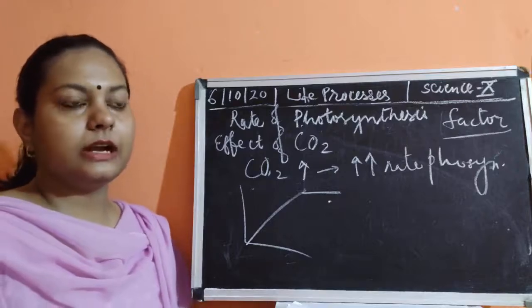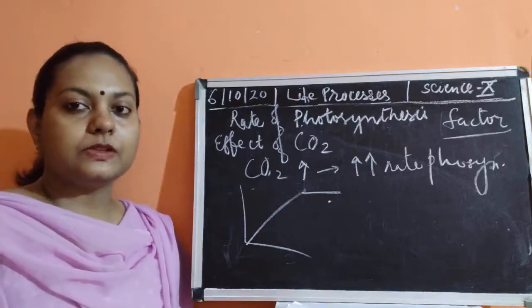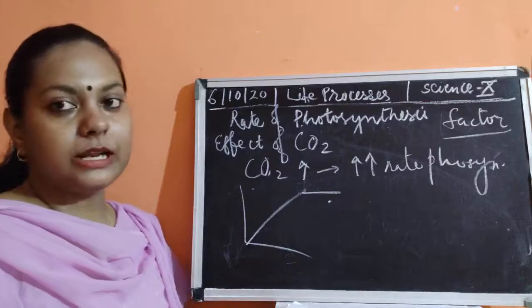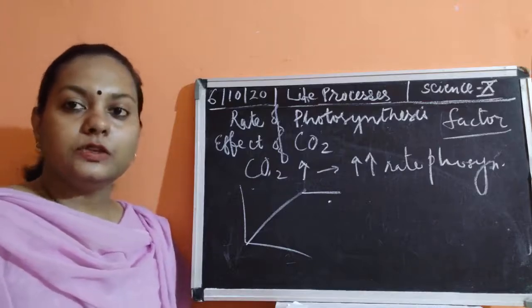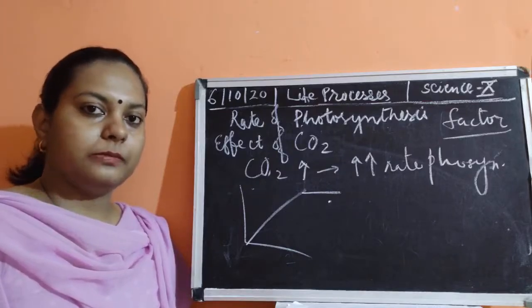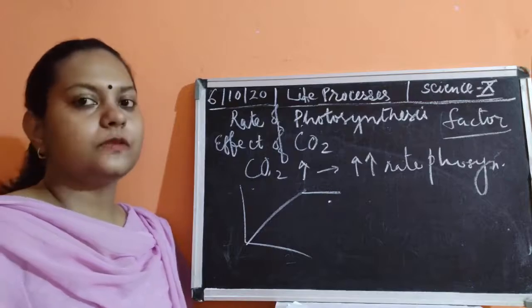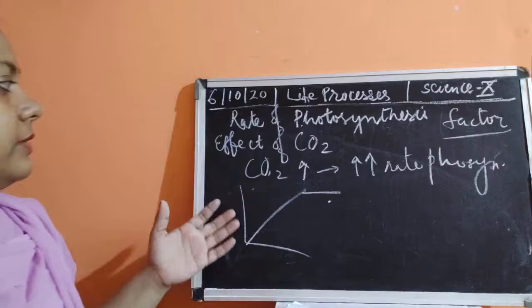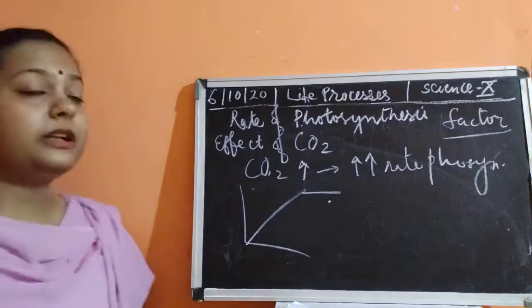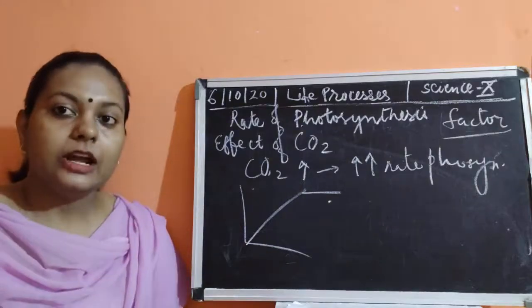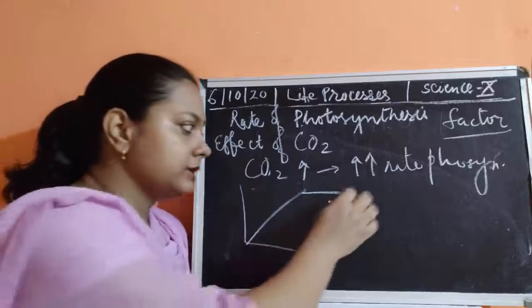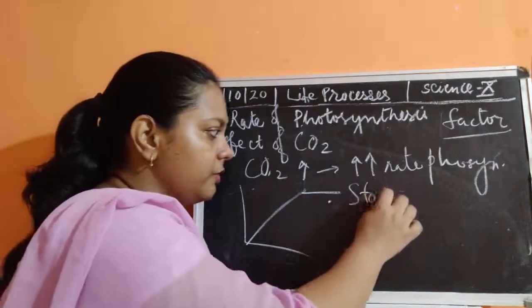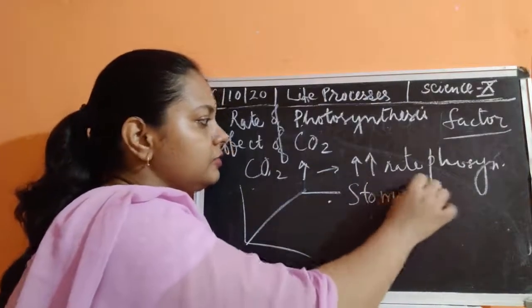As with the presence of sunlight, where an excessive sunlight intensity was going to cause the discoloration of the chlorophyll, because of which the sunlight was not able to interact. Now next, what is going to happen? This carbon dioxide is going to increase. Now an increase in carbon dioxide causes the stomata to close.